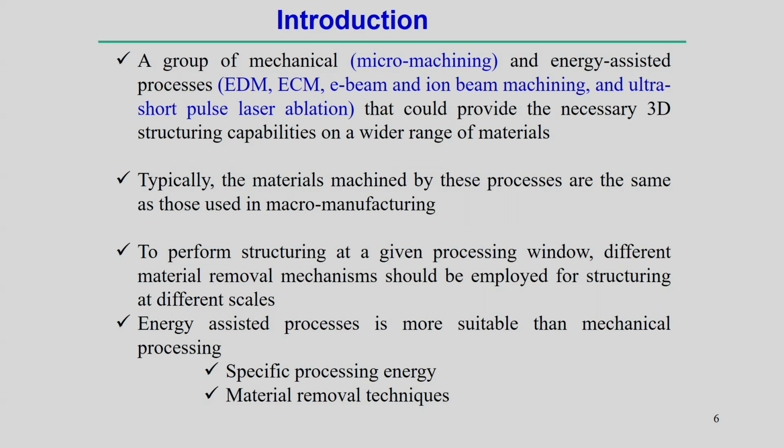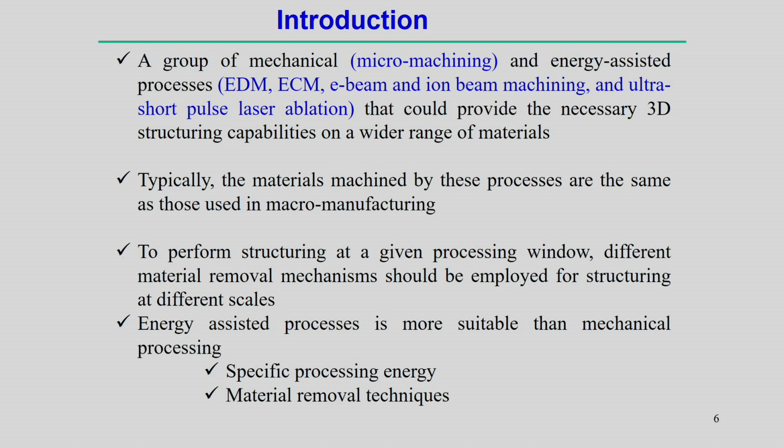or the affected zone may be very small, in all these cases when you try to develop from conventional to micro scale components. And of course, to what extent we can use this depends on the length scale of the component we are supposed to make. So, therefore, when all these mechanical and energy assisted processes are assembled together, it is possible to provide the necessary 3-dimensional structure, taking advantage of all the different types of manufacturing processes.